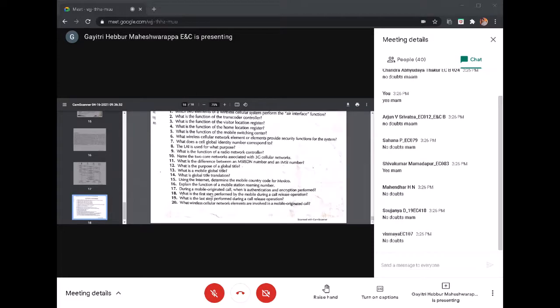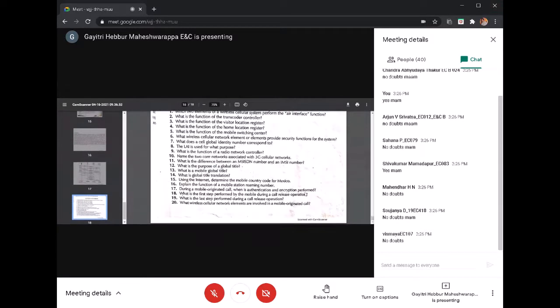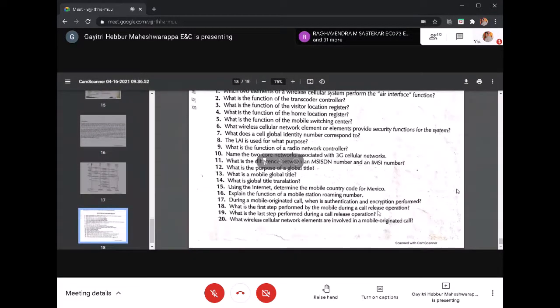Okay. During a mobile originated call, when are authentication and encryption performed? Once you get the connection, then you are going to get the encryption key, right? Start conversation. Before that, your mobile will be authenticated. Also, your data will be encrypted. What is the first step performed by the mobile during the call release operations? What is the last step performed during the call release operations? And what wireless cellular elements are involved in a mobile originated call? Almost all cellular network elements are involved in the mobile originated call.